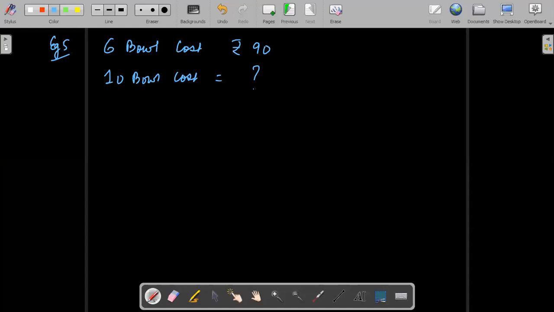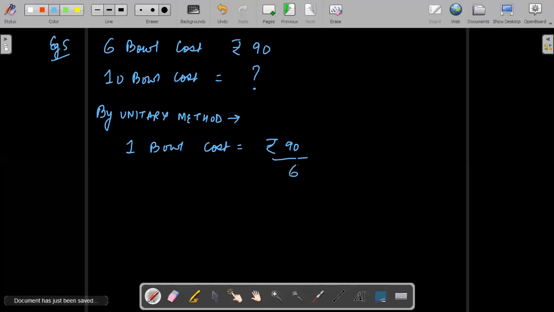Ryan, very good. First we will find the cost of one bowl. So first we are solving by unitary method. We can say one bowl cost will be equivalent to rupees 90 upon 6. And if you solve this, you will get the answer as rupees 15.